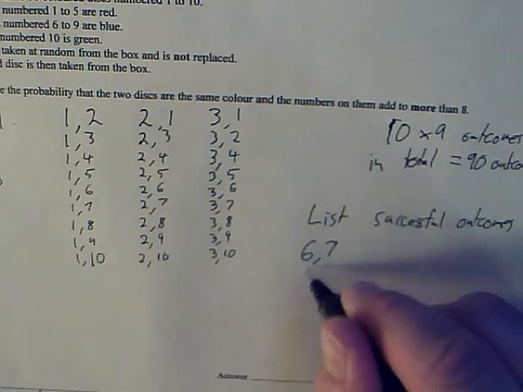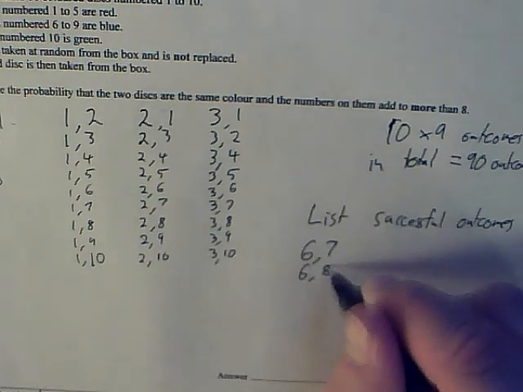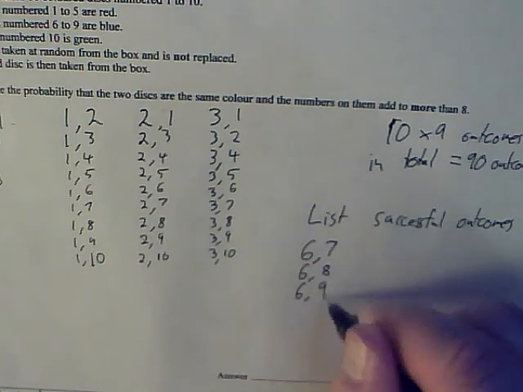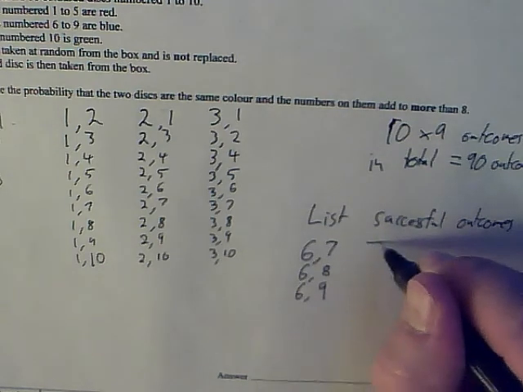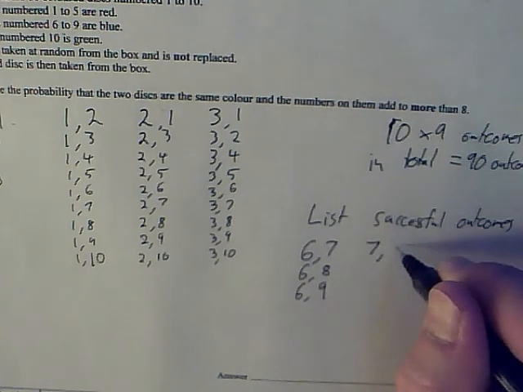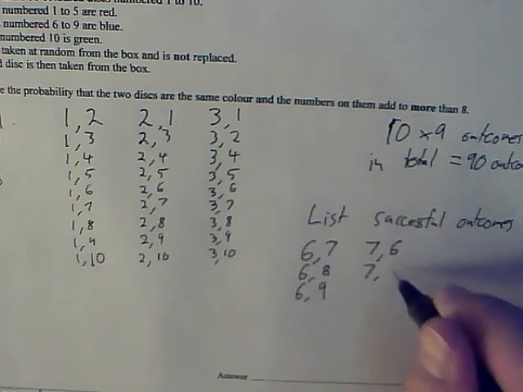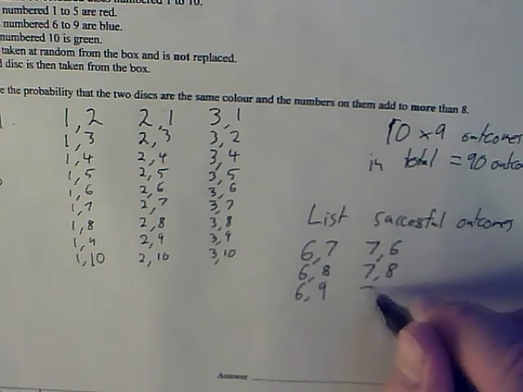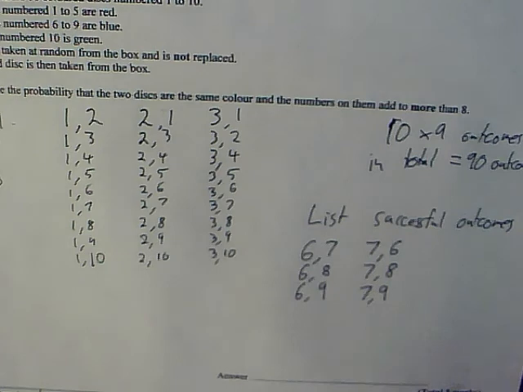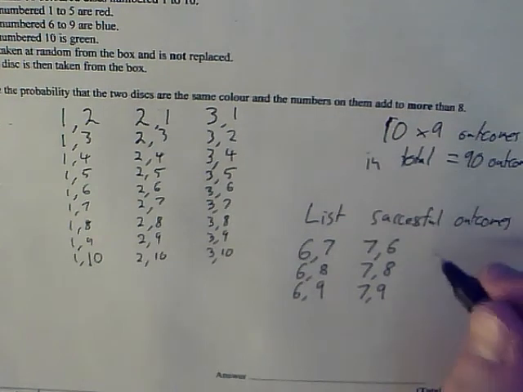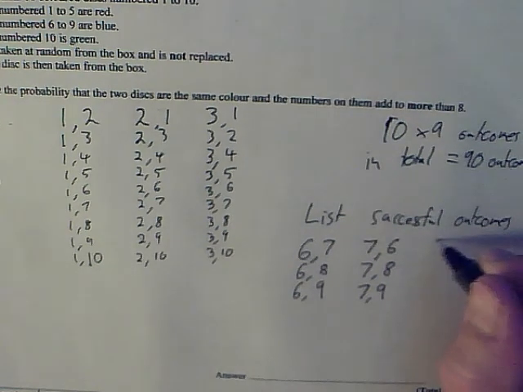If I drew 6 out first and then 8, that would be a success. If I drew 6 out first and then 9, that would be a success. If I drew the 7 out first, I could then draw the 6 afterwards. If I drew the 7 out first, obviously I couldn't draw the 7 again, but I could draw the 8 and I could draw the 9. And I could draw out the 8 first.